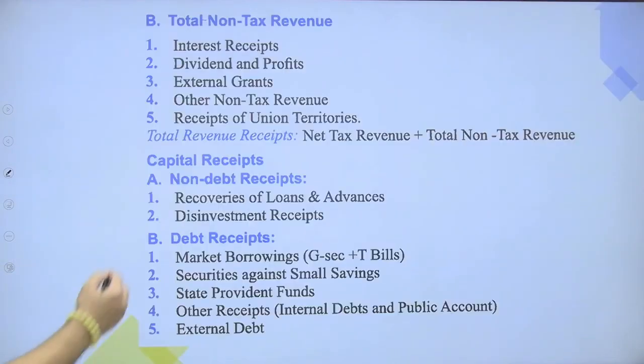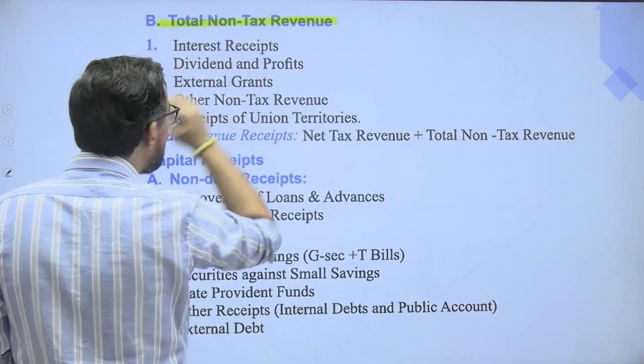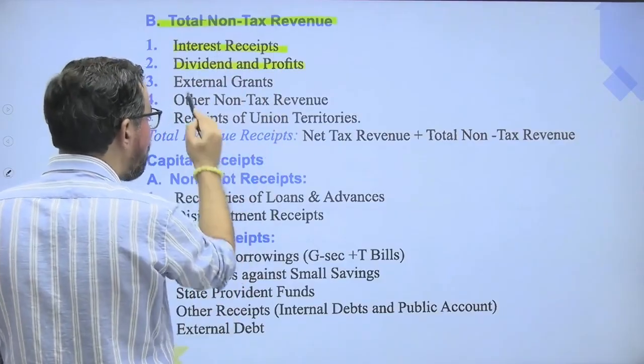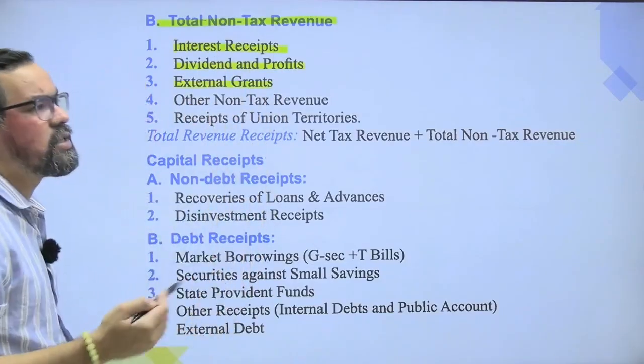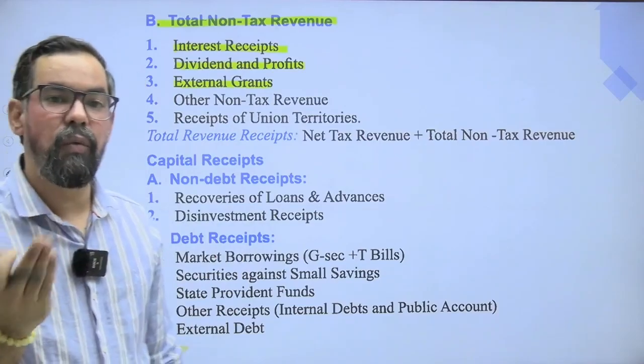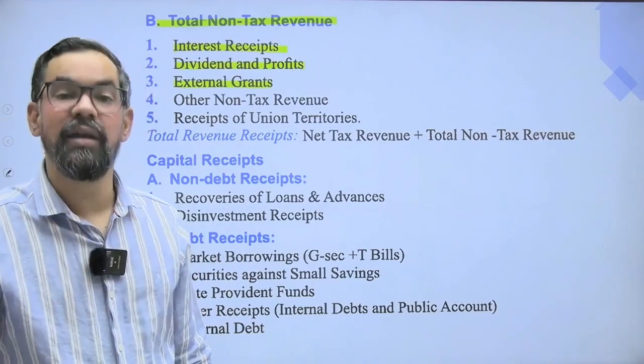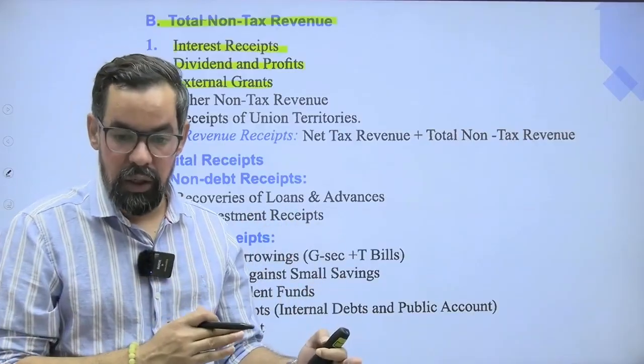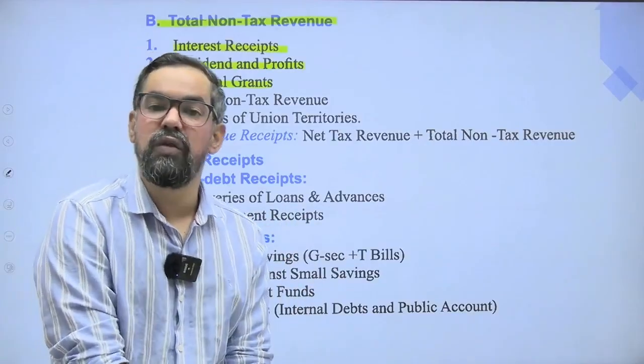Non-tax revenue, so total non-tax revenue, includes interest receipt, dividend and profit, and external grants. Grants are basically, let's say IMF or World Bank, they provide some money, or any other economy that is helping the Indian economy, they are lending some money and they are not asking for any interest.